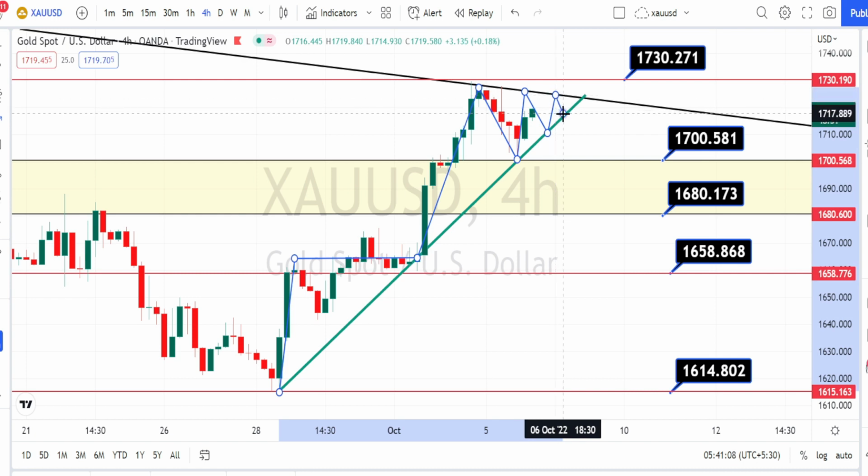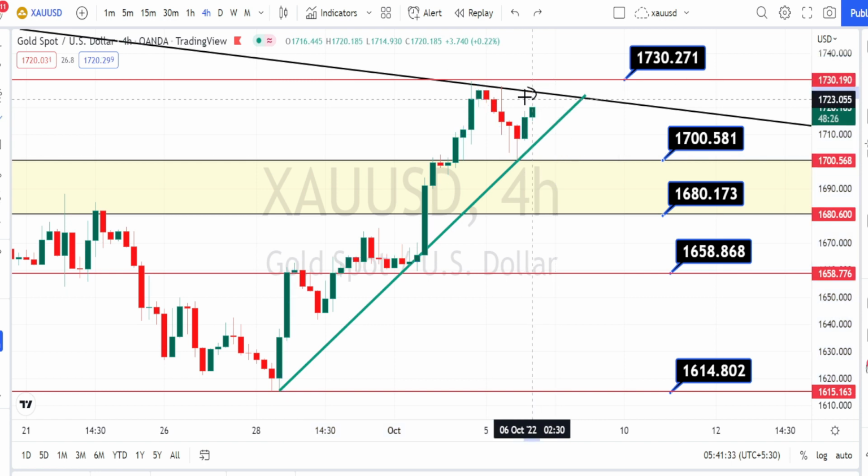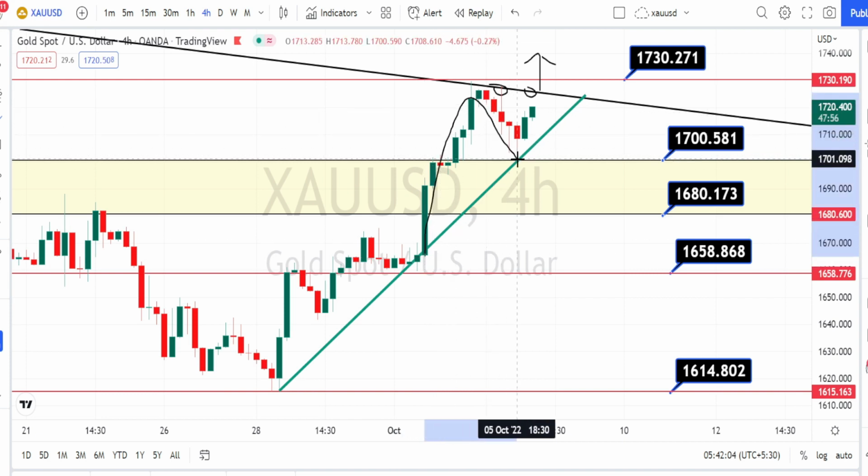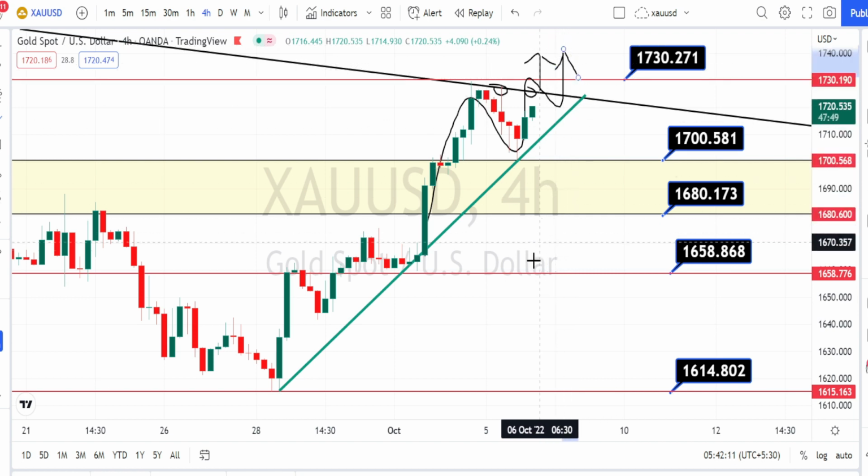Wait for the directional breakout on the bullish side or on the bearish side in order to take a directional trade in 4 hours time frame. And if the price action breaks this resistance line, it will be the continuation of the bullish side retracement in 4 hours time frame also, which means you can take trades on the bullish side retracement. And as long as the price action is trading above this trend line or the support line, it will be the continuation of the bullish trend in 4 hours time frame.